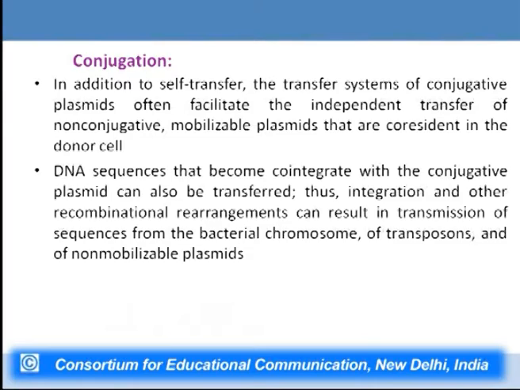Now, these plasmids have the ability to get integrated into the bacterial chromosome or into other plasmids. Because of this characteristic, whenever these transferable plasmids move from one cell to another cell, they might also carry a part of the bacterial chromosome or other non-transferable plasmid which is present in that cell.